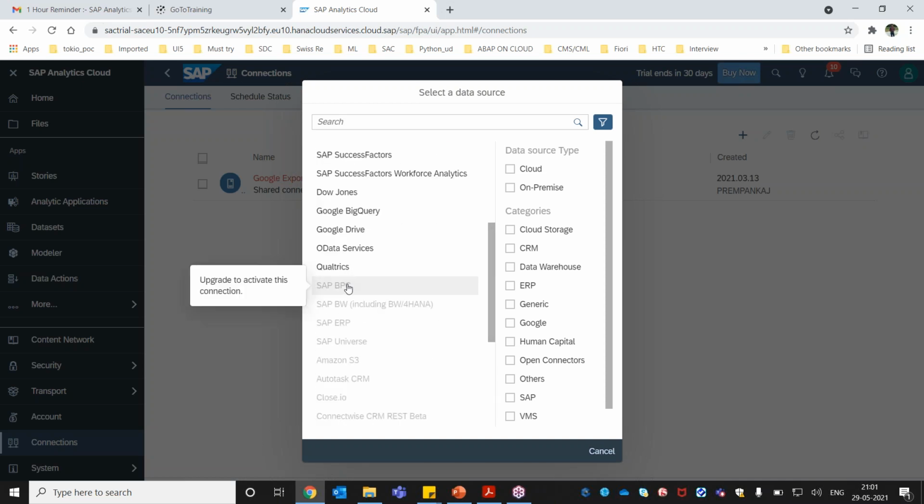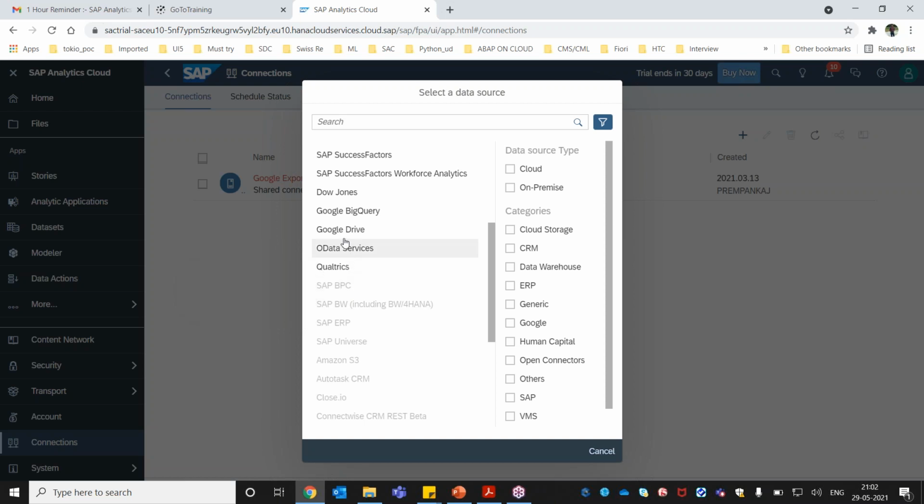You can see almost all of the 50 systems, like I said, including BPC. Somebody asked, can we do BPC here? We are using this trial account. In the trial account, you are not going to use all the systems, but the basic systems like S/4HANA we can use. Some systems are disabled, and these are only available with the purchased or licensed version. But from a connection point of view, I will help you with how to connect, and for each system I will give you a guide on which steps to follow.